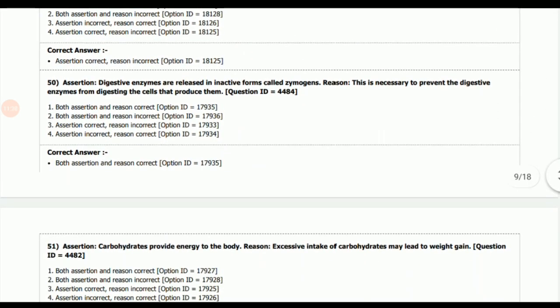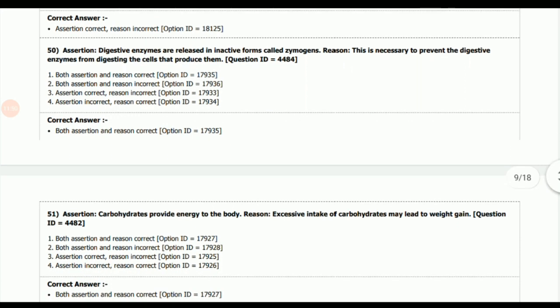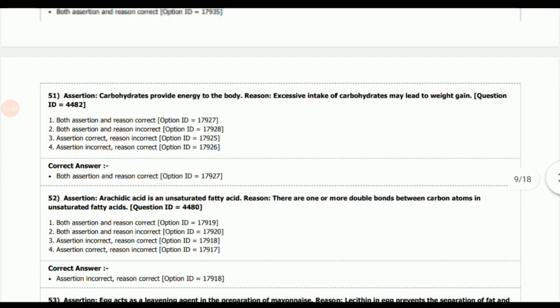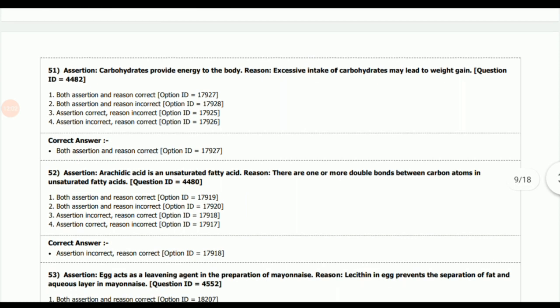Next question, digestive enzymes are released in inactive forms called zymogens. It is the assertion and reason is this is necessary to prevent the digestive enzymes from digesting the cells that produce them. So both the assertion and reason are correct. Next question, assertion: carbohydrates provide energy to the body. Reason is excessive intake of carbohydrates may lead to weight gain. So both the assertion and the reason are correct.